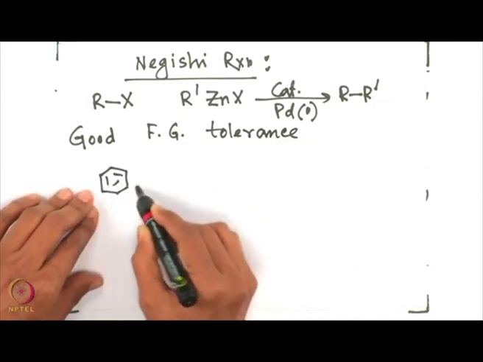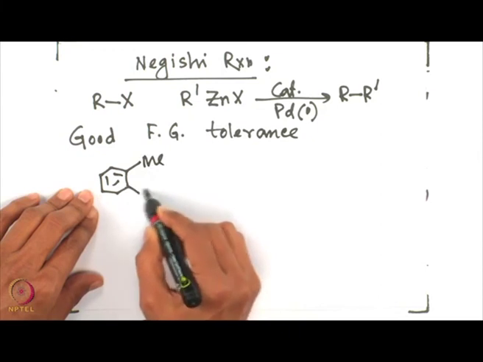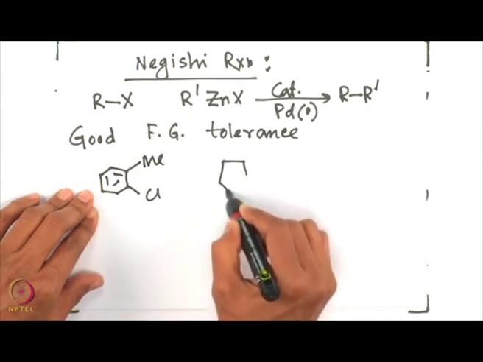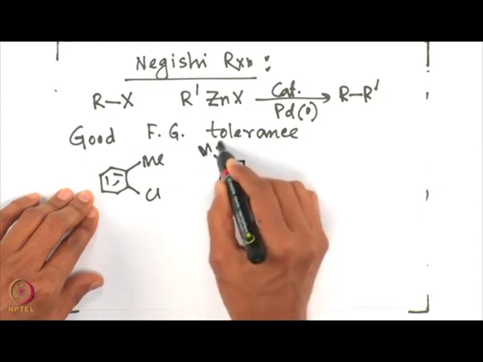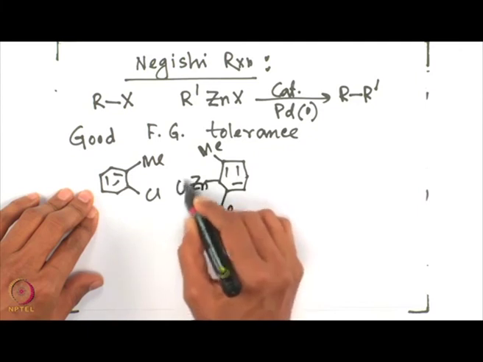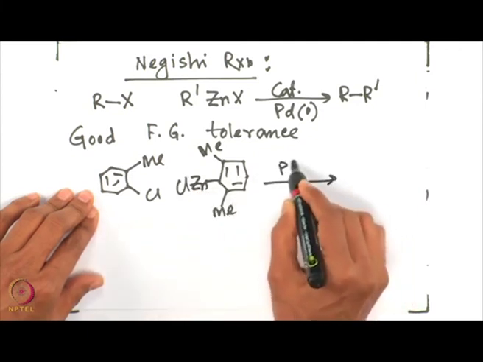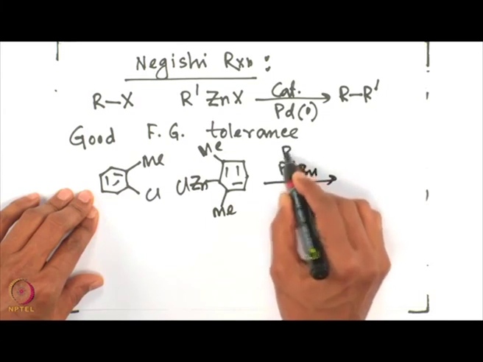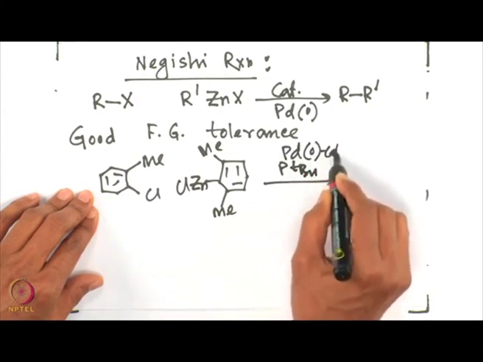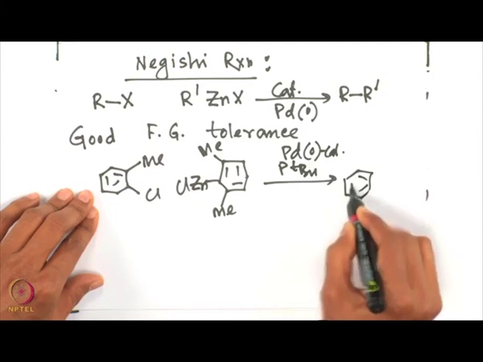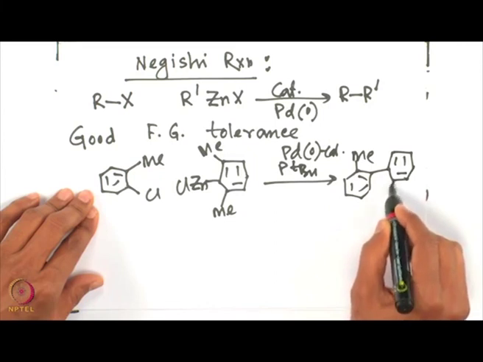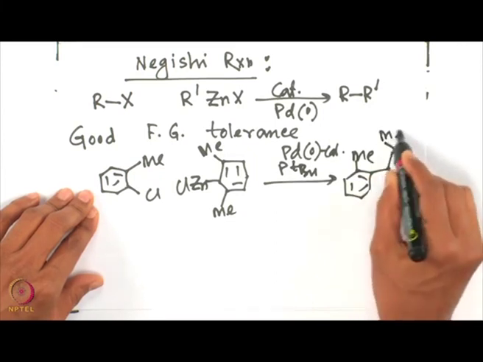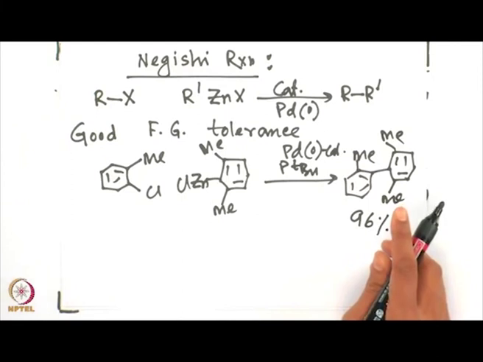If you have a bulky partner such as these, you can get the desired product in presence of catalytic amount of palladium 0 and this methyl reagent. This gives you 96% yield of the desired product.